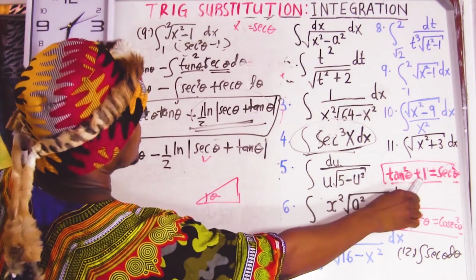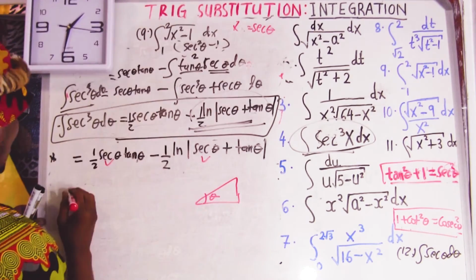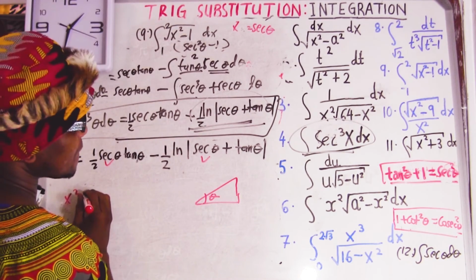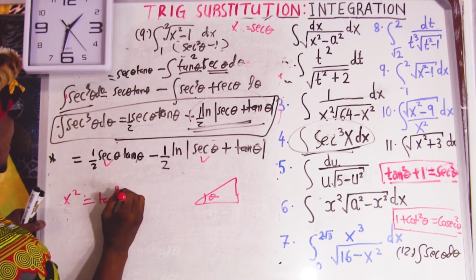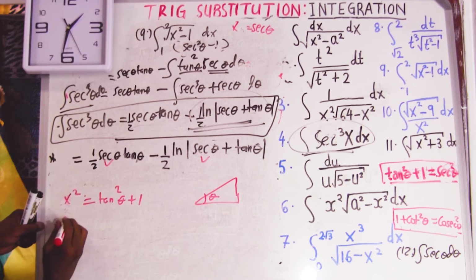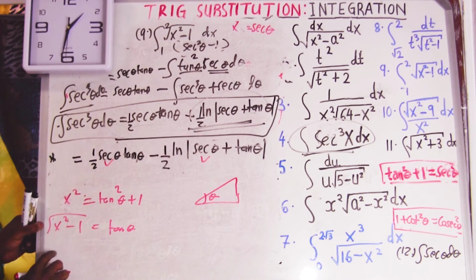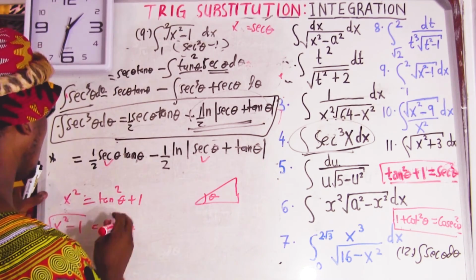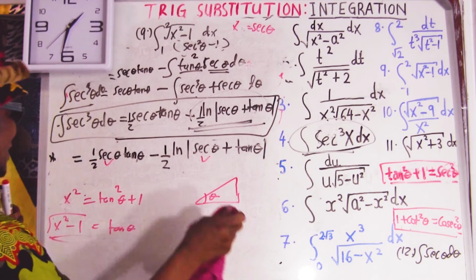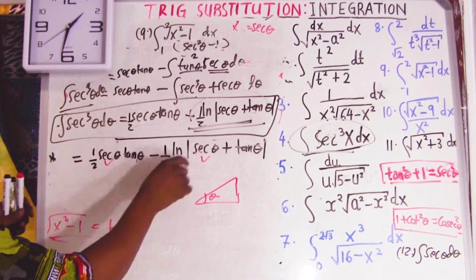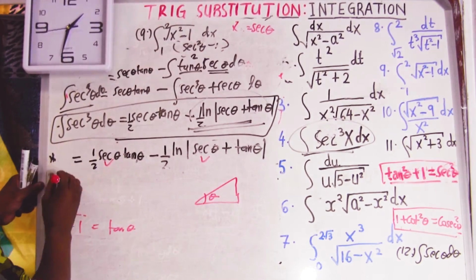I can substitute here. Sec squared, what is sec squared? It means x squared, equal to tan squared plus 1. Come over, so it's going to be the square root of x squared minus 1 equal to tan of theta. So tan of theta equals the square root of x squared minus 1. For that case now, I can substitute everything, because I know my sec, I know my tan. So this is going to become the final answer we're looking for.